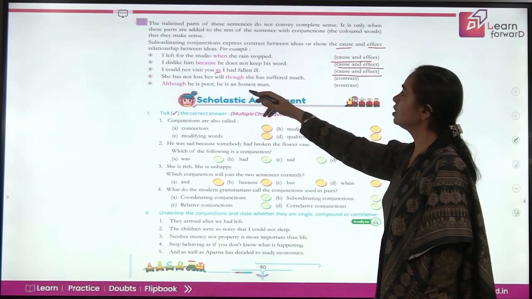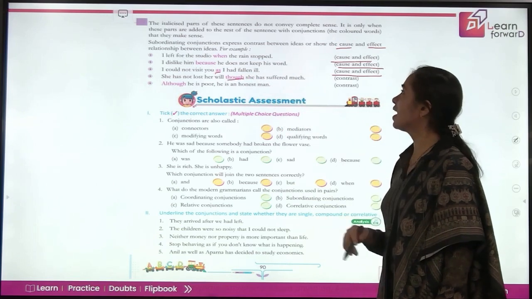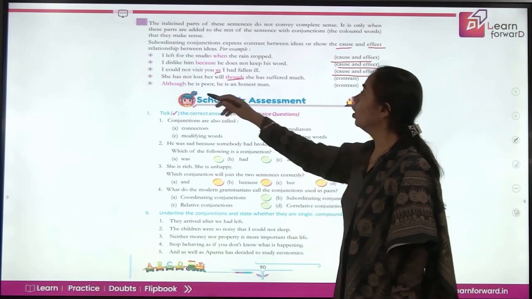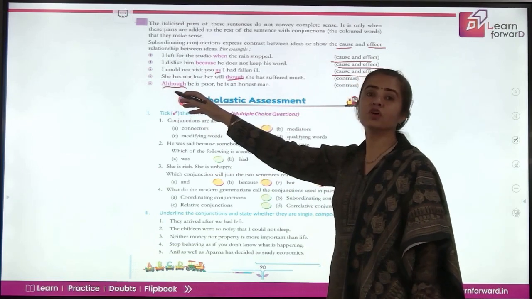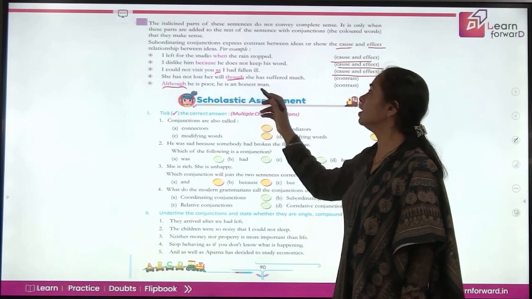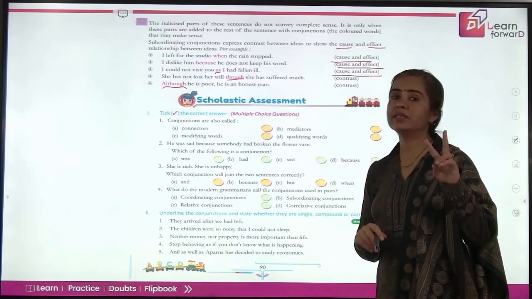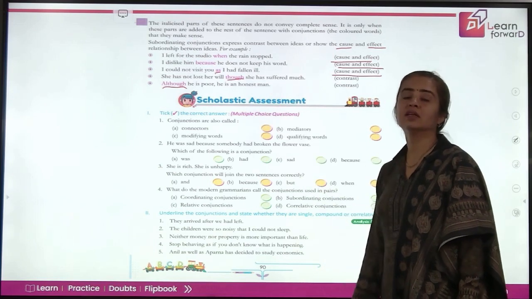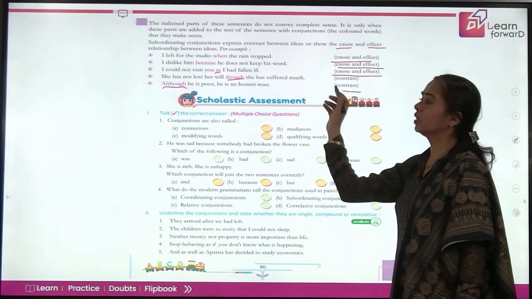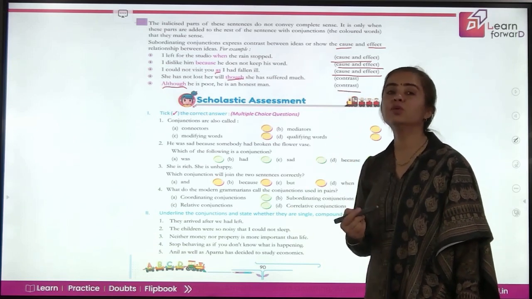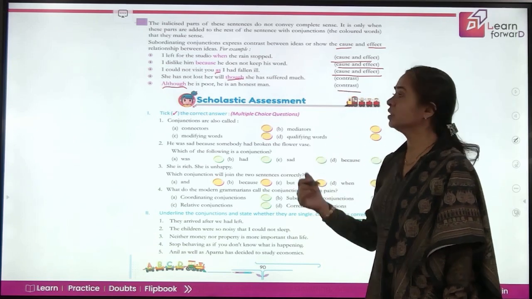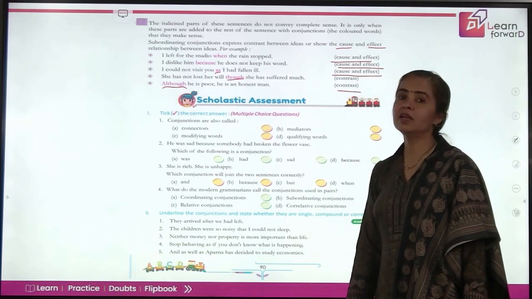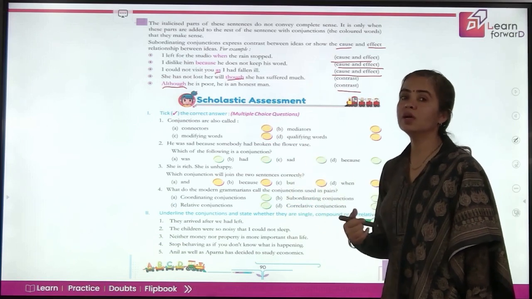She has not lost her will, though she has suffered much. So here we are talking of something which is opposite, which is in contrast. Although he is poor, again, although stands for showing contrast. Although he is poor, he is an honest man. So of these two qualities, one is good and one is not. But they are used as subordinating conjunctions to show the contrast. If for the same sentence we ask you to use a coordinating conjunction, you can say it like, he is poor but he is honest, right? So we can just replace them according to the requirement.